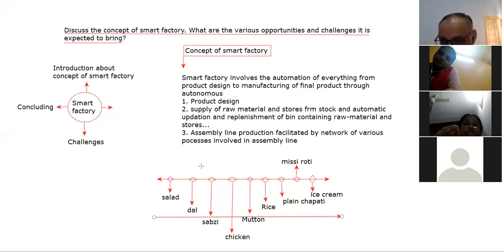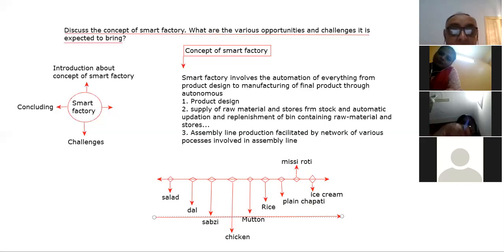So there is no chaos, no disorder, no confusion at all. Work is going on quickly, people are coming and going. Similarly, beta, assembly line production works the same way.